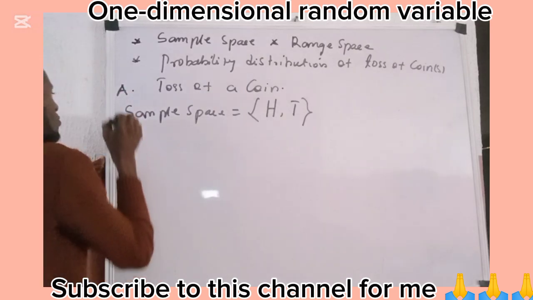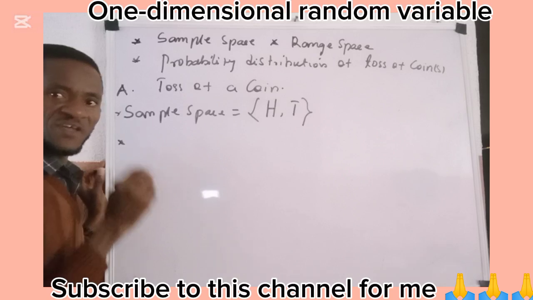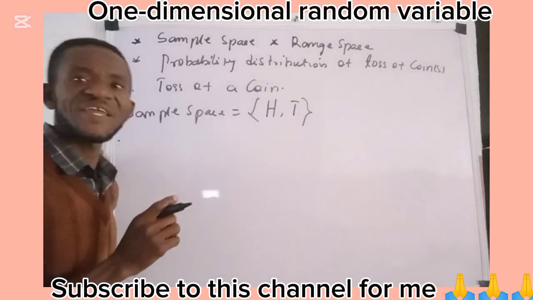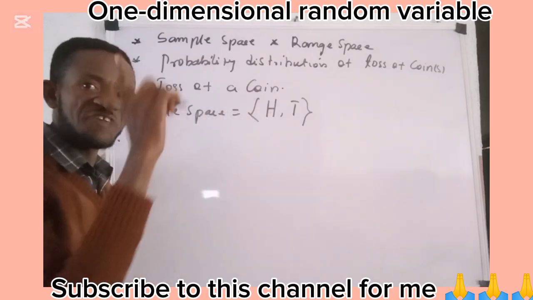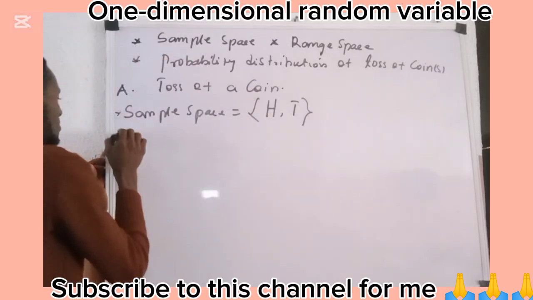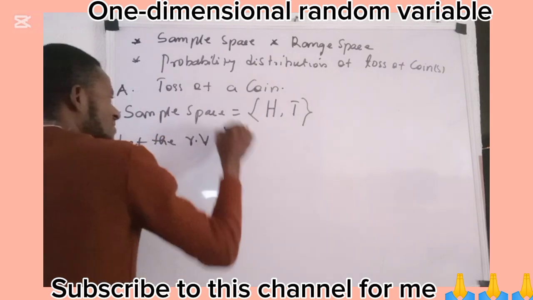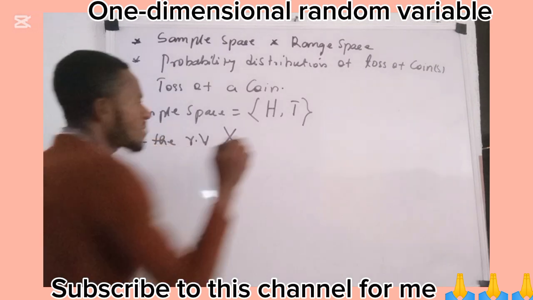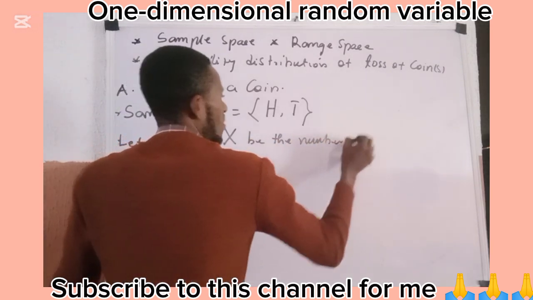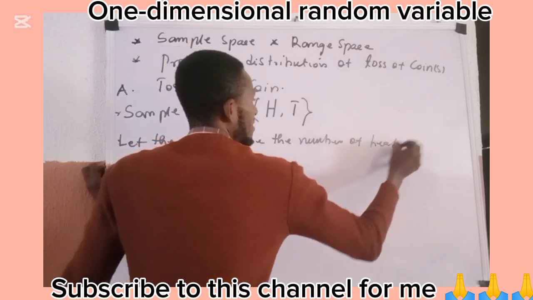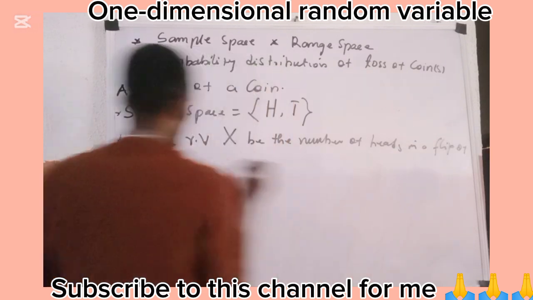Then we now talk about what we call the range space. First of all, we say let a random variable x count the number of heads in a flip of a coin. Let the random variable x be the number of heads in a flip of a coin.